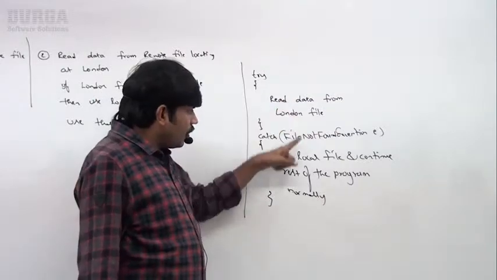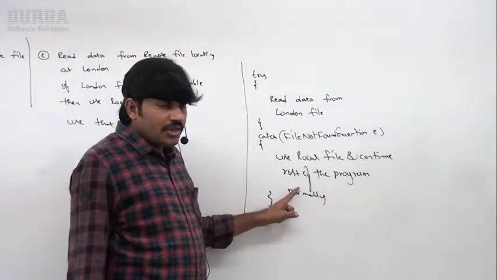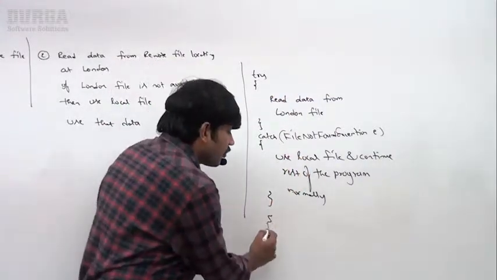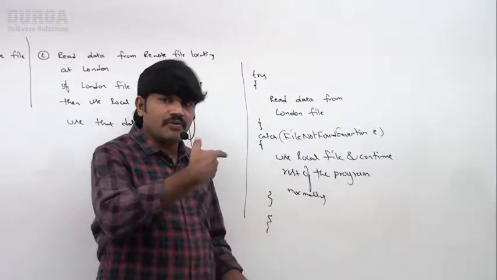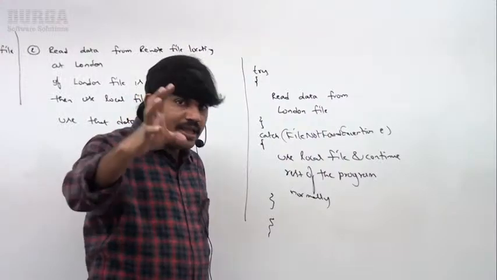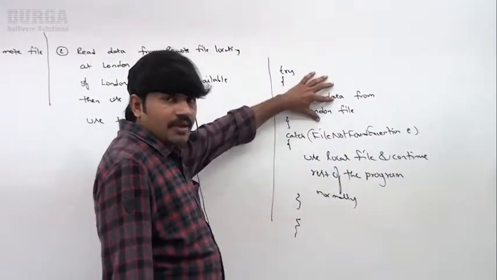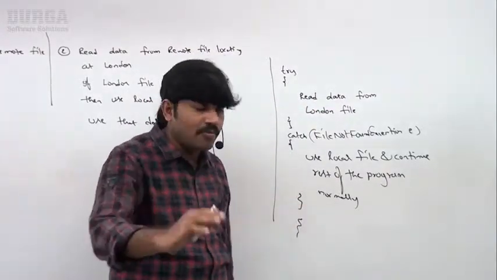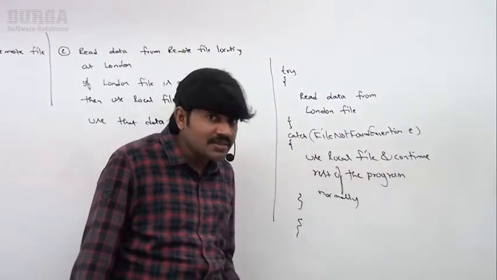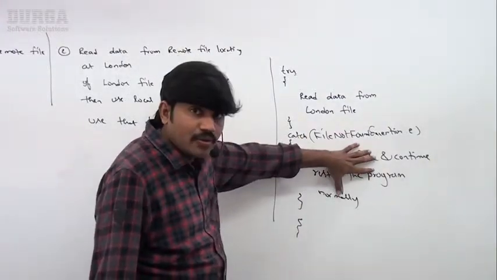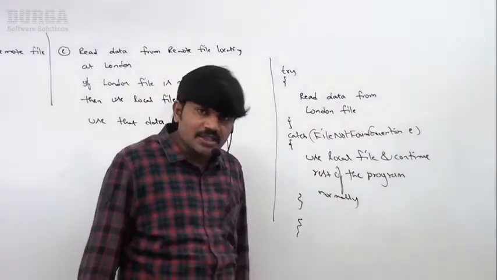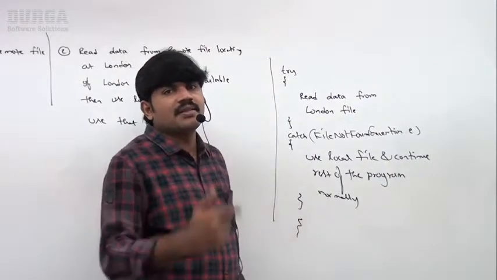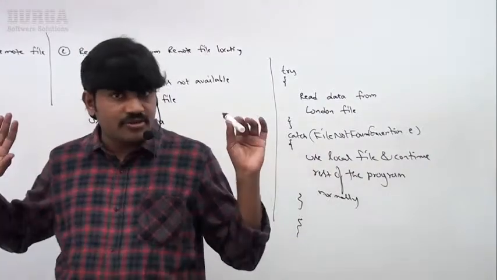Observe that. So I hope you are seeing the thing. Even if the London file is not available, no problem. Use the local file, continue the rest of the program normally. This is the meaning of exception handling. The main flow we have to take inside the try block. If something goes wrong in the main flow, no problem. The alternative flow is available inside the catch block, the handling code. With the alternative flow, sir, happily you can continue the rest of the program. This is nothing but exception handling. Are you in a position to understand, right?